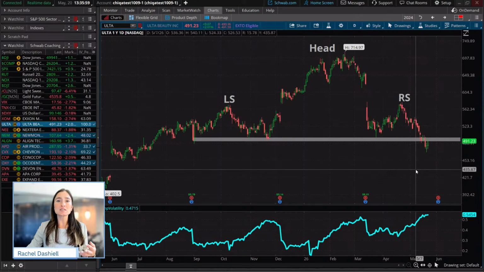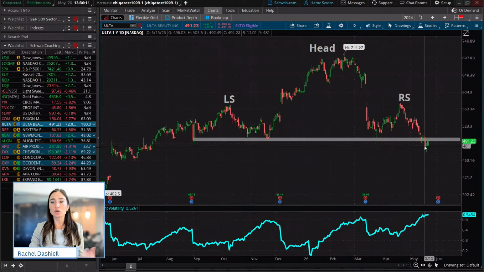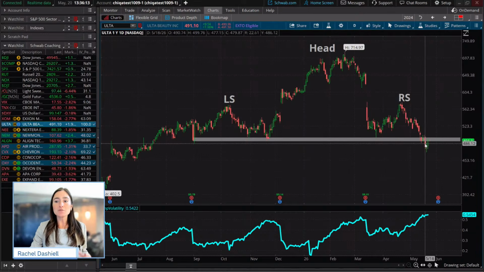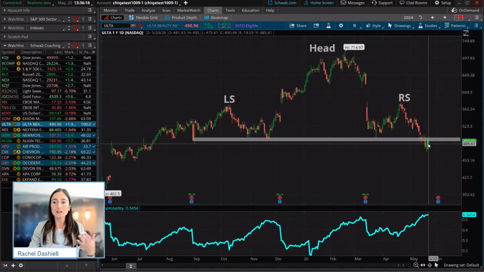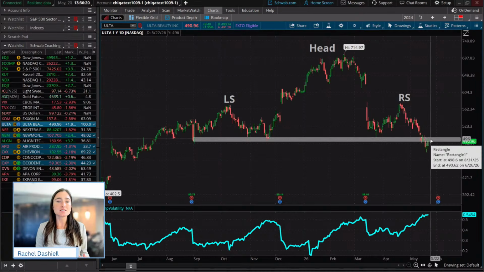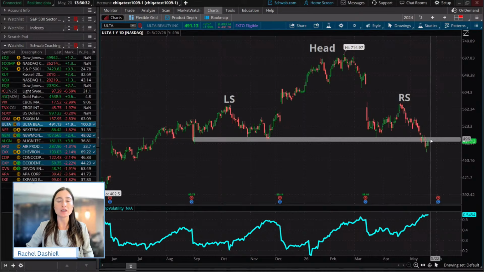And so when we start to see a lower high, giving us a little bit of that shift in character, that's telling us that this could be a reversal type pattern. And we did see the breakdown a couple days ago, actually on Monday, where we saw a big breakdown with this head and shoulders pattern. And today it looks like price is trying to either re-enter that pattern or to retest this level to firm up this level of resistance, really seeing how strong it is here.